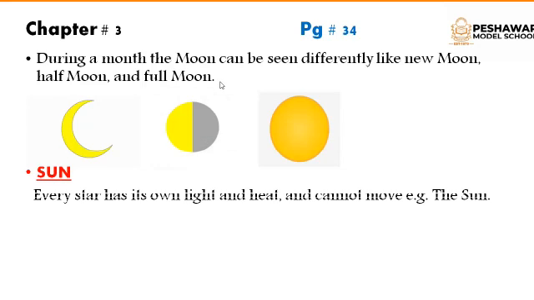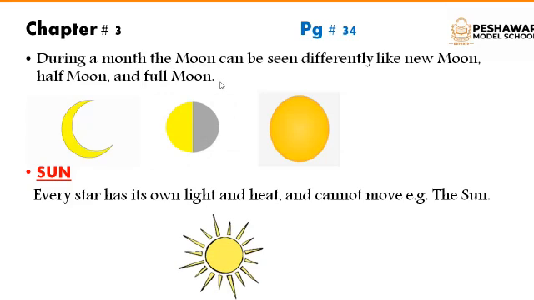Sun. Every star has its own light and heat and cannot move. For example, sun. Sun is a star and it has its own light, heat, and it cannot move from its place. It always remains on the same place. The sun is a star, and it has its own heat and light, and it does not move from its place, it stays in its place.